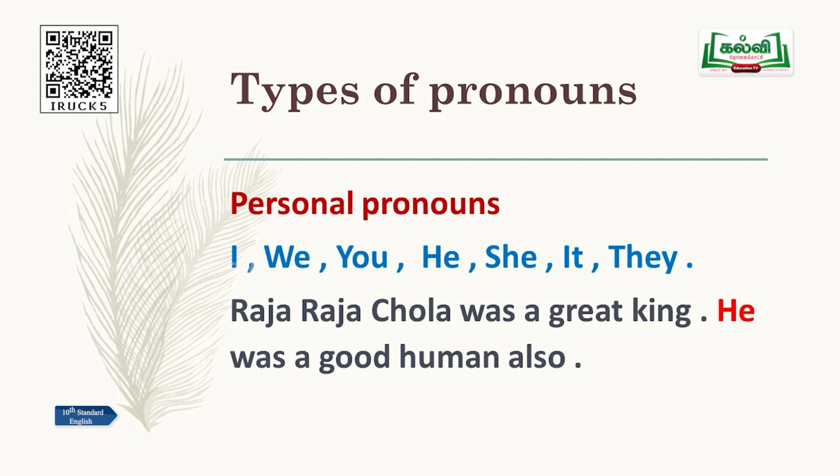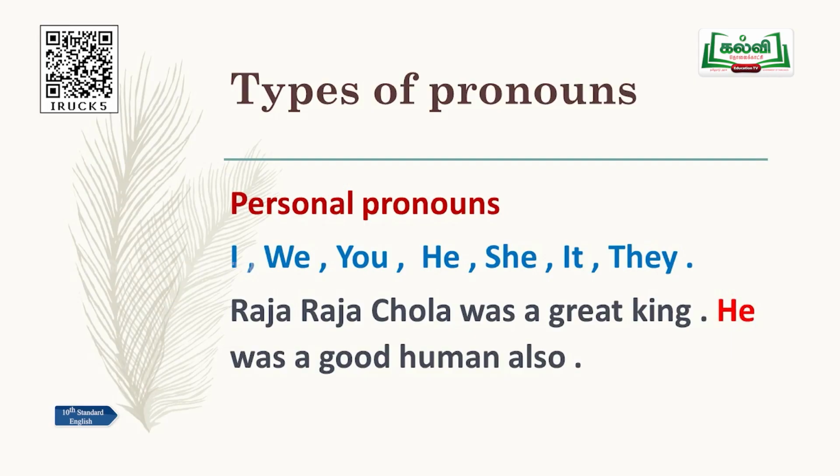See the example: Rajaraja Chola was a great king. Again, I am saying the second sentence about the same person, Rajaraja Chola. He was a good human also. In the second sentence I am not using Rajaraja Chola, the name of the person, again. Instead of that noun, to describe the same person I am using he.